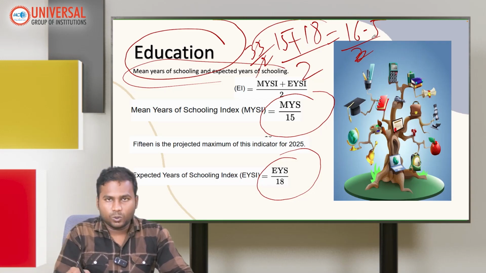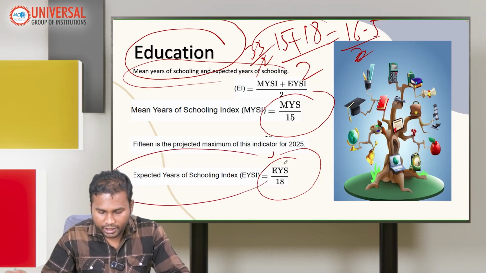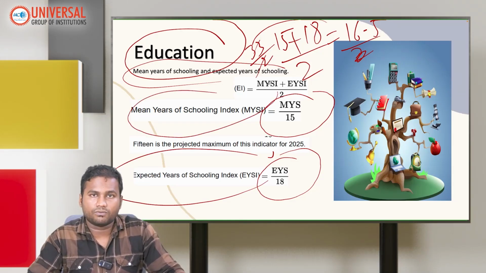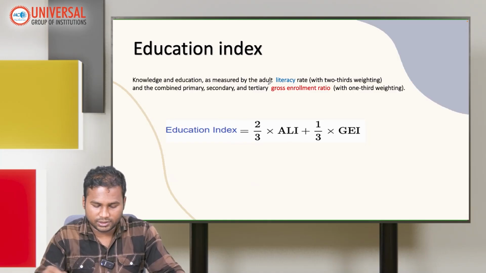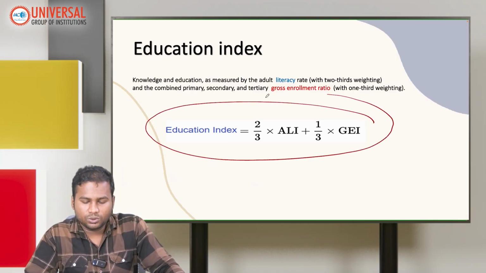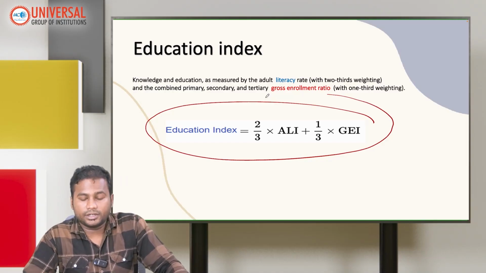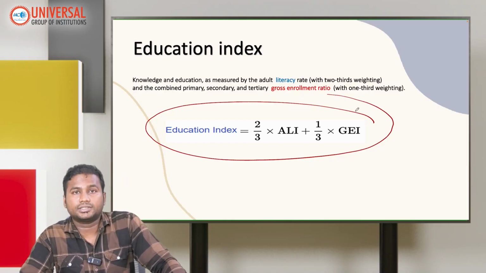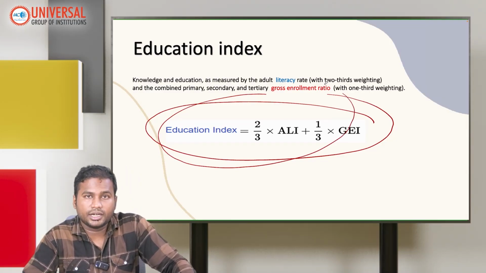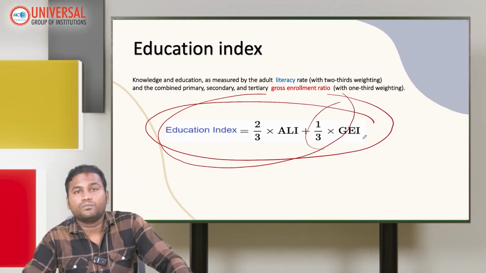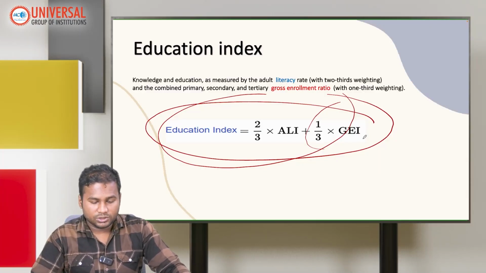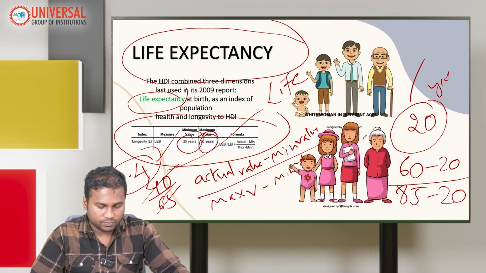So this happens with the expected years of schooling index and also the mean years of schooling index when we take the average of it. This is important. The formula now being used is a two-third weightage for the average literacy index and a one-third weightage for the gross enrollment index. But we'll go with the conventional one. So I'll go back and forth.